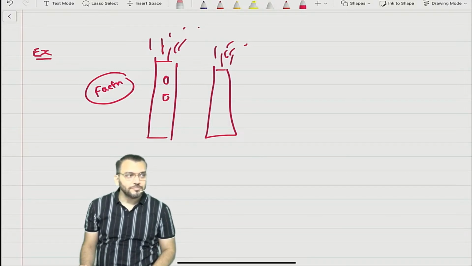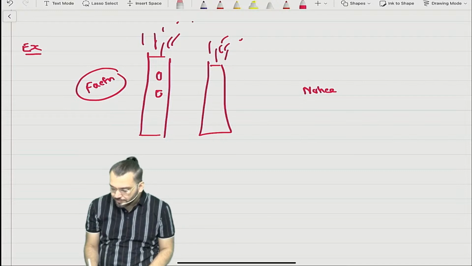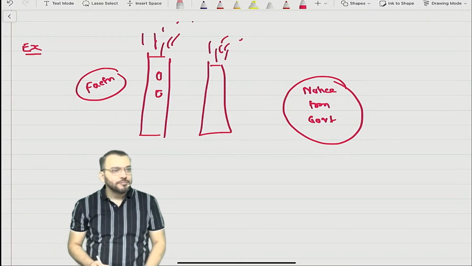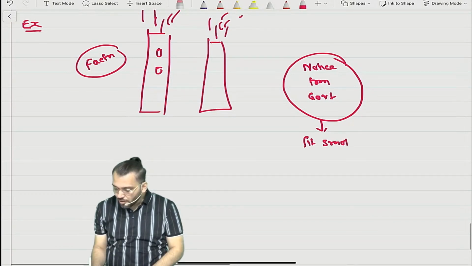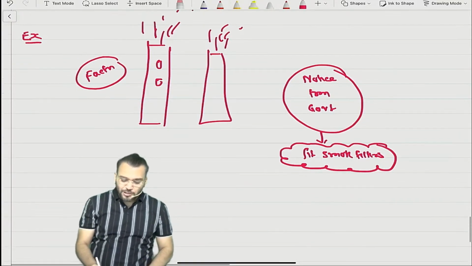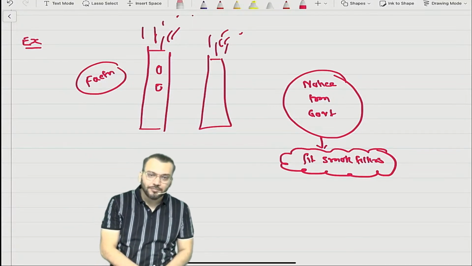This point, have you understood? Now there is one announcement here, one notice from government. This factory receives a notice from government that you need to fit some smoke filters to avoid pollution in the environment. Correct.